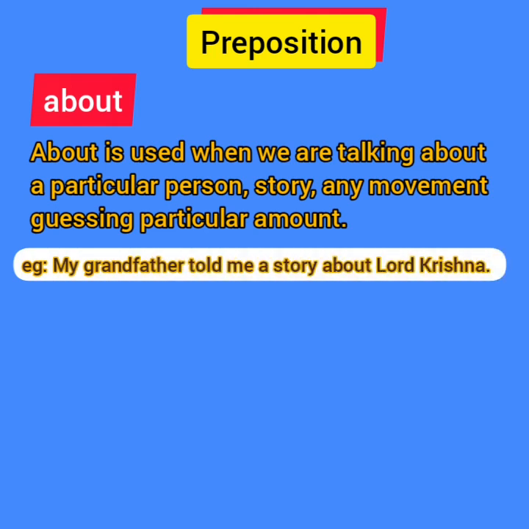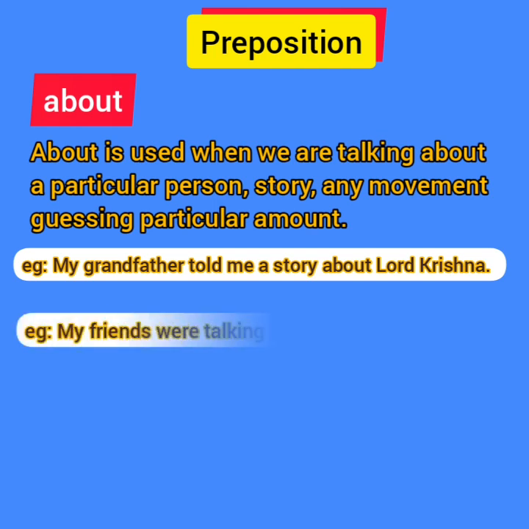Example: my grandfather told me a story about Lord Krishna. So see, here when I am talking about or hearing about any story or any incident, we use the preposition about. So the grandfather is narrating something about Lord Krishna. Here the preposition about is used.